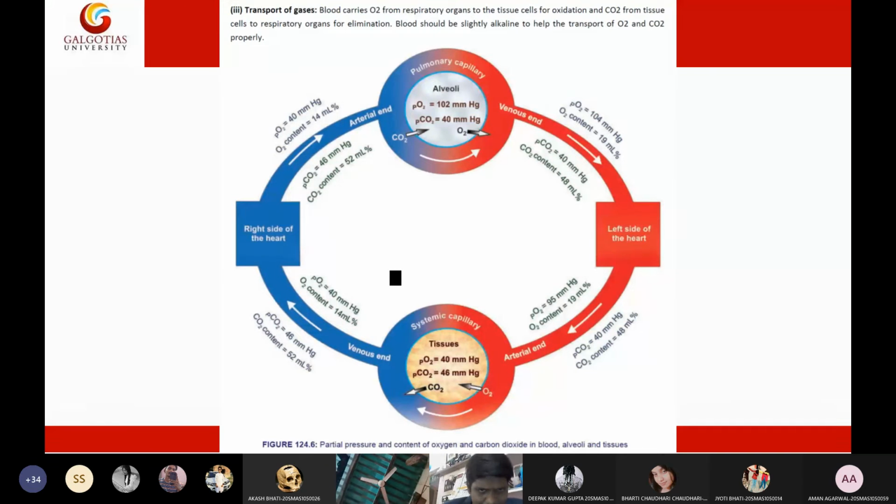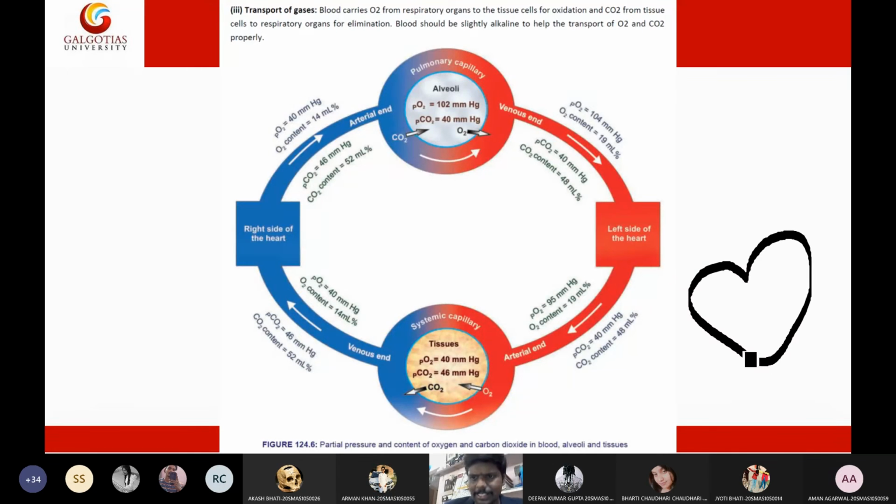Okay, so this picture is showing like this, students. If you imagine the heart like this, in the right side of the heart you will have deoxygenated blood. I hope you know this fact. Let me draw it with blue color.